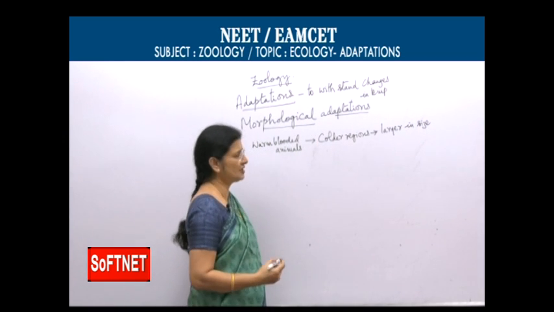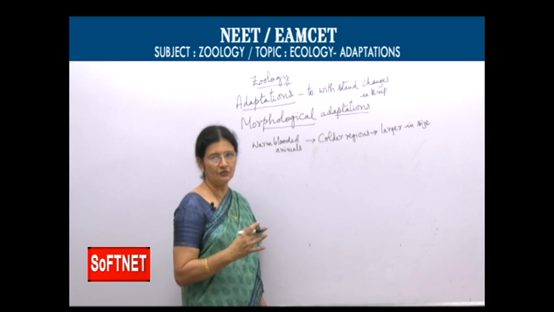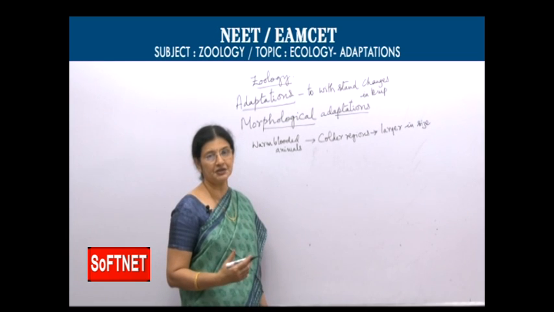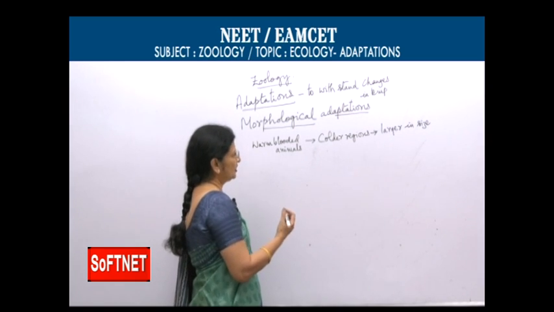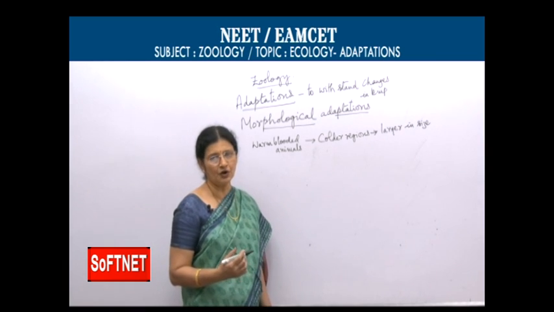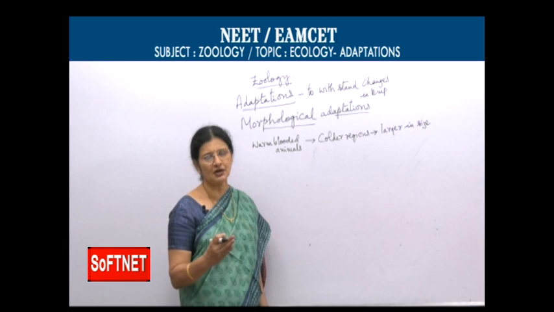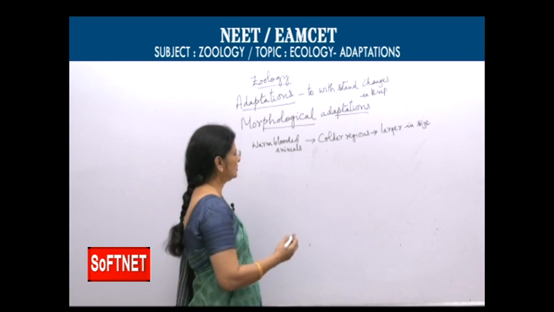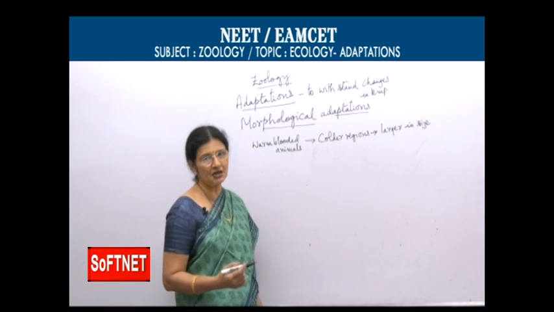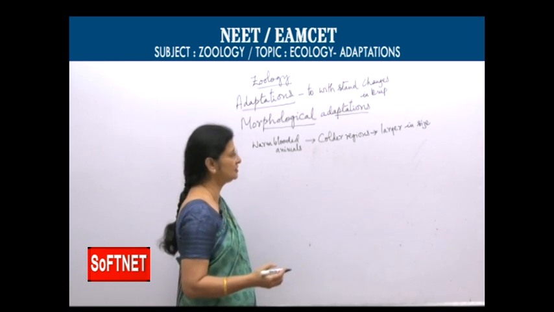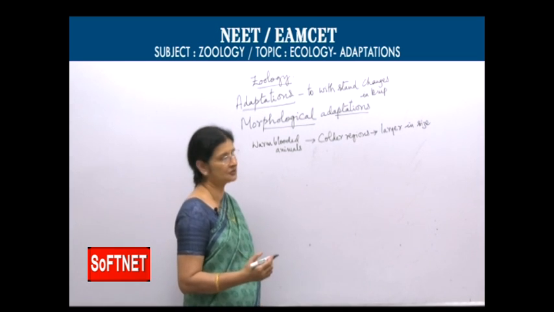When body size is larger, the volume is more, so tissues and body mass are more, and metabolic heat production is more. We can also explain relative to surface area, volume is larger. Surface area increases 2-dimensionally, volume increases 3-dimensionally. So the ratio between surface area and volume is less in warm-blooded animals living in colder regions.